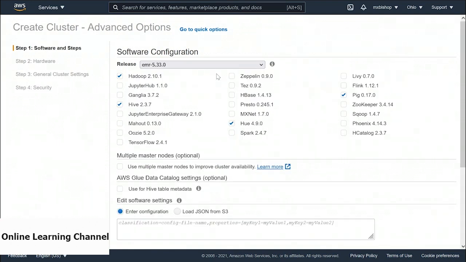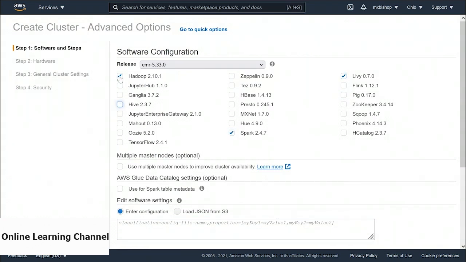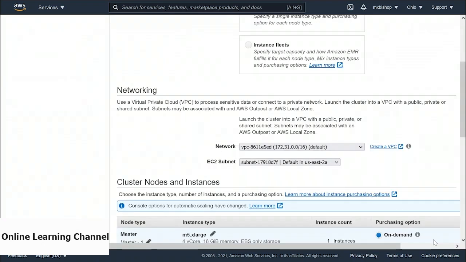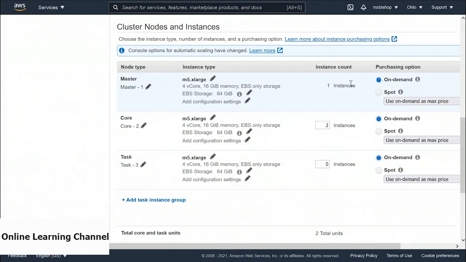Wait for it, it will load a few libraries. We have to set Spark and Livy. Other libraries are not important. If you want to use these, you can install them. But to connect it with SageMaker, it should have Livy and Spark installed. So press Next. Next we have hardware configuration.